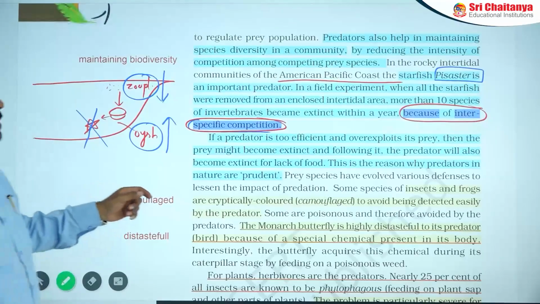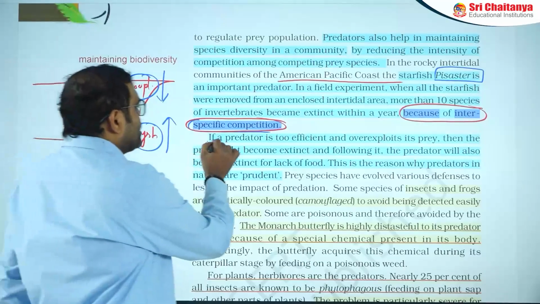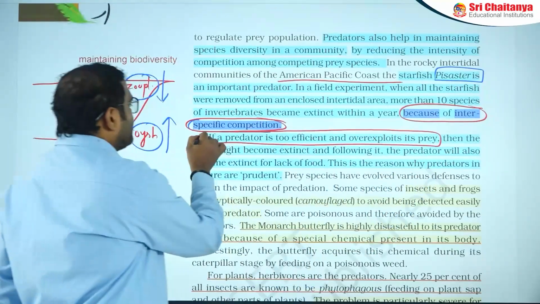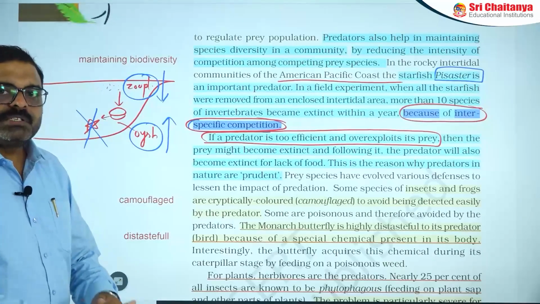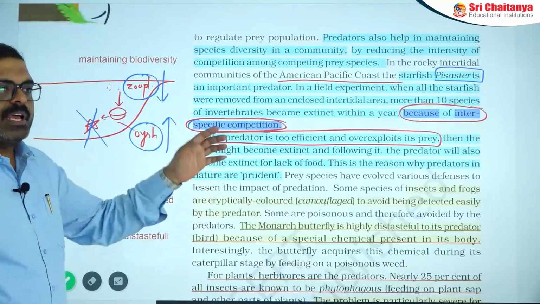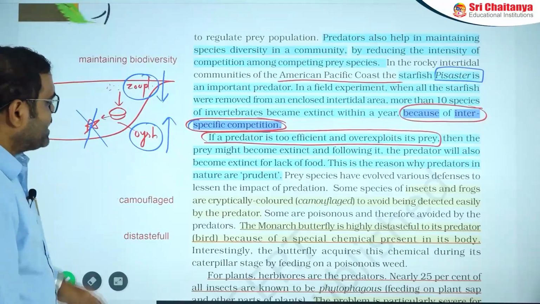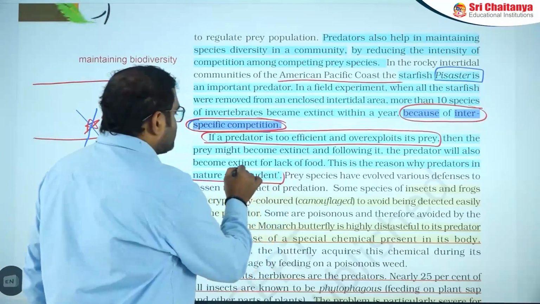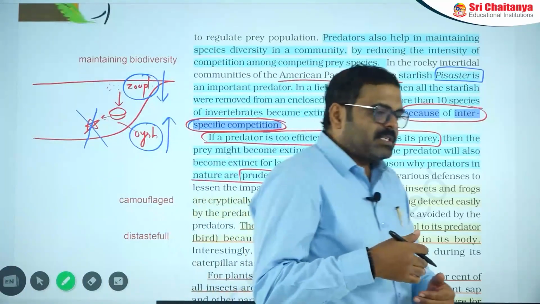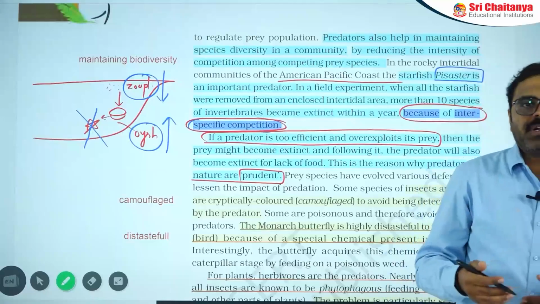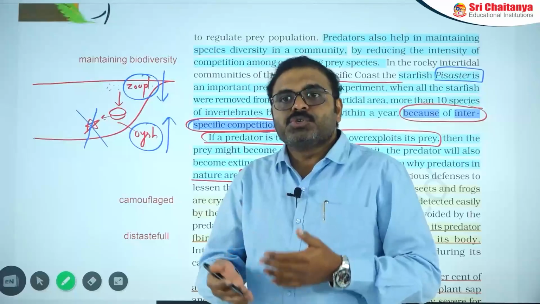Then the next one: if the predator is too efficient, it overexploits the prey. What is the meaning of this? If the predator is too strong, then all the prey will die or be no more in the progress of time. Further, that affects the predator even, and the predators will also die. So predators in nature are prudent. They develop or adopt advanced methods for capturing prey. At the same time, prey also take some advantage to escape from the predator.